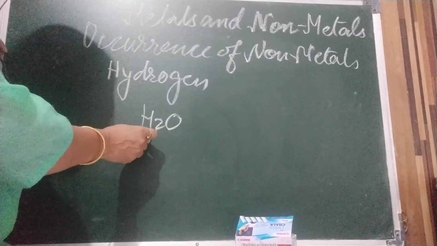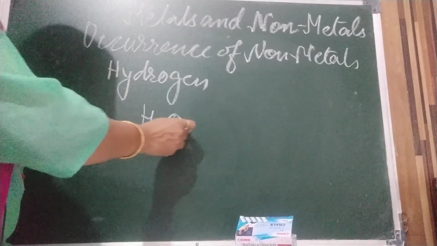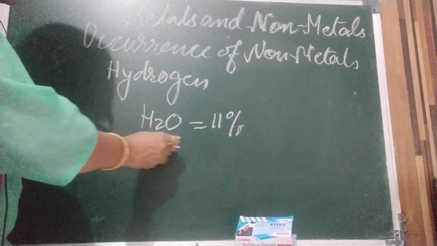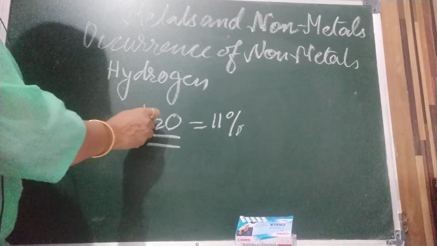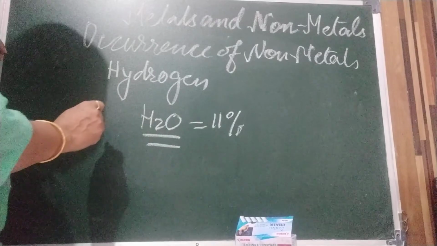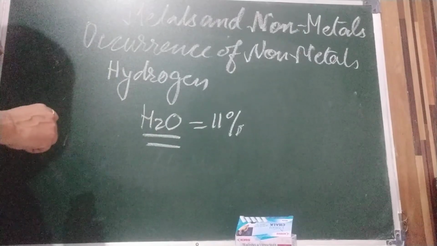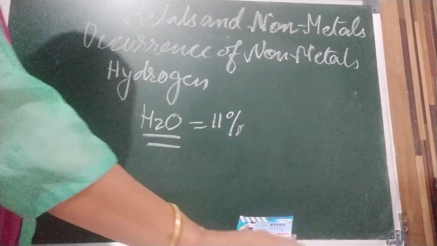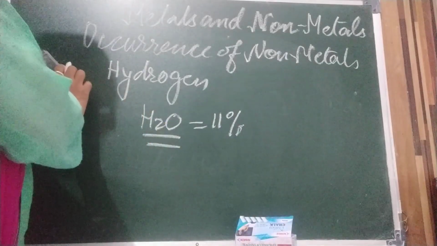Around 11% by weight of water is hydrogen. And it is also present in petroleum, natural gas, coal, clay and all animals and plants.